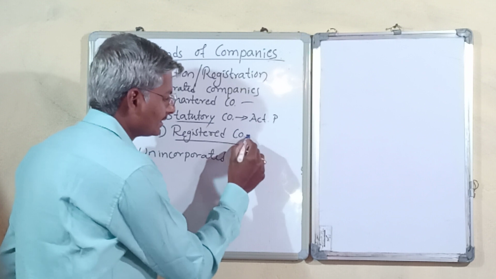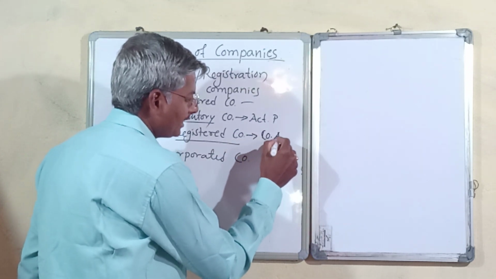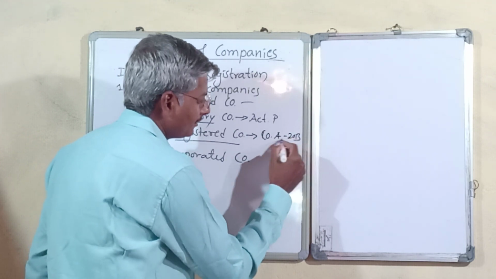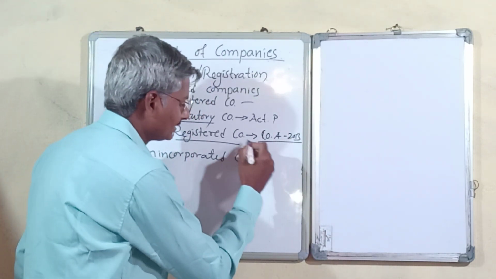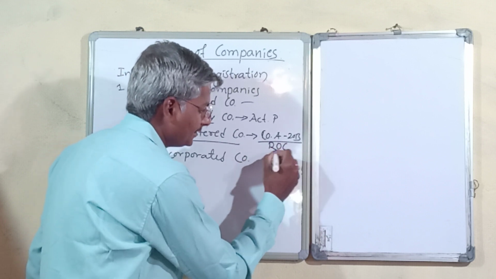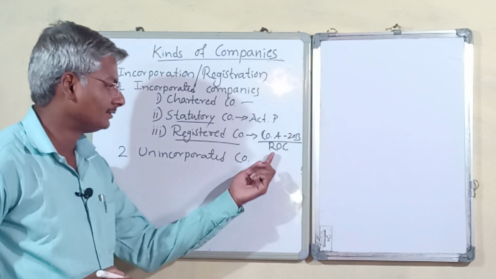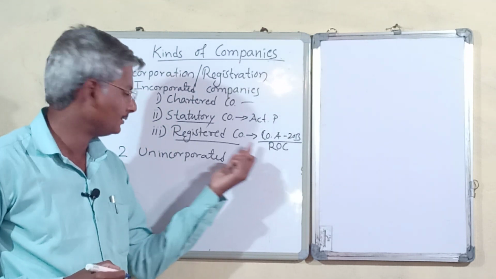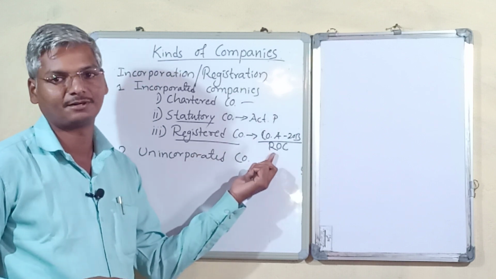And registered companies are companies which are registered with the Companies Act 2013 or any other previous Companies Act, and this company should be registered with the Register of Companies. There is a Register of Companies, and these companies are registered with the Register of Companies.